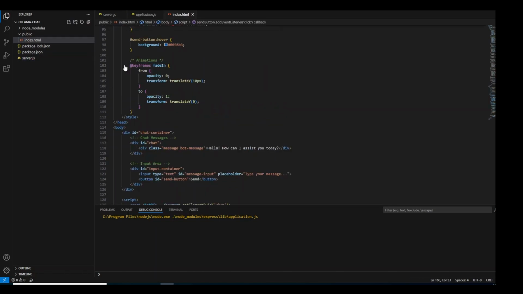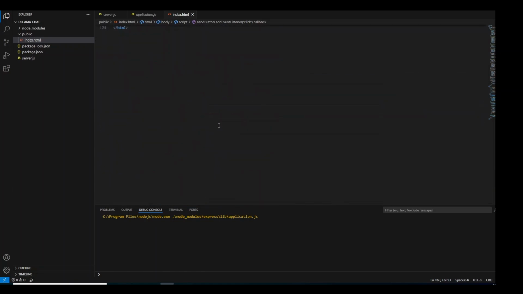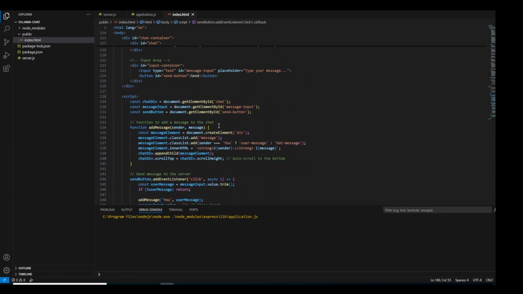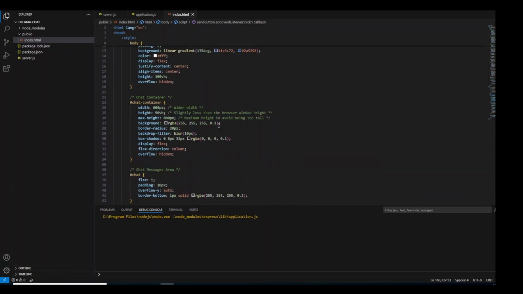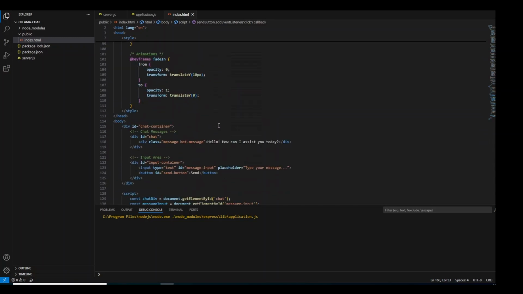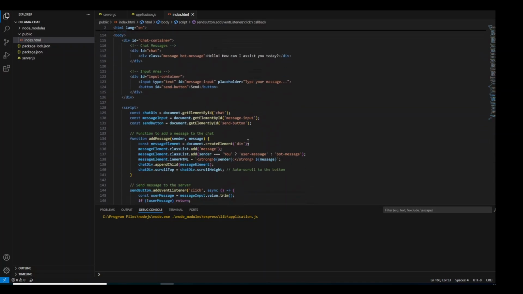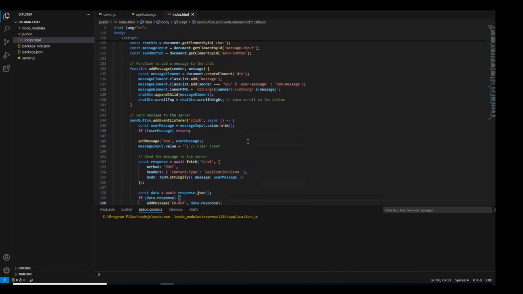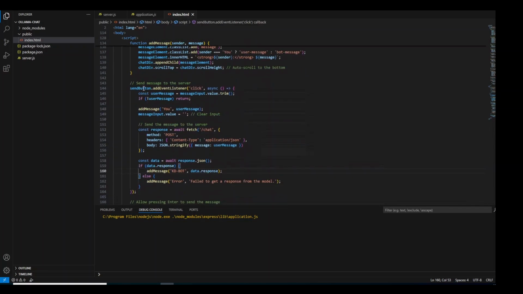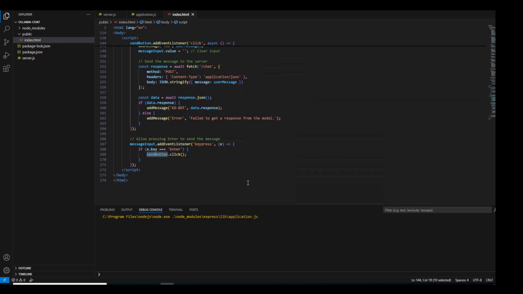If I go to the HTML file, there are some style sheets and all. Nothing fancy is there. The only thing I will show you is the call that I'm making to call that service and get all the value and send it to the browser. So that is the one that I'm using. Nothing fancy, nothing else is there. Now, if I go back, this is the message, then we are just adding the message, that's it.